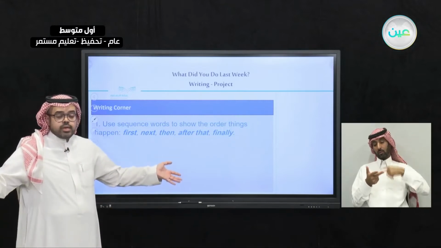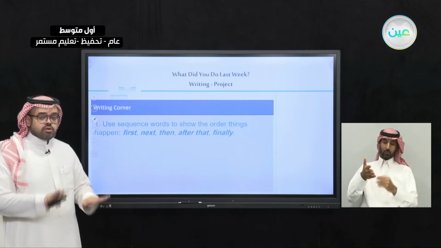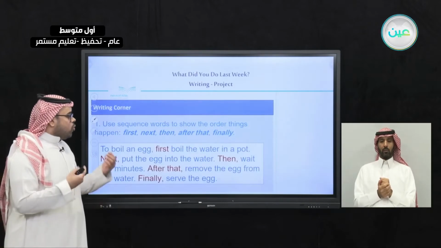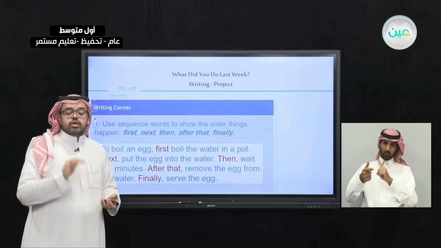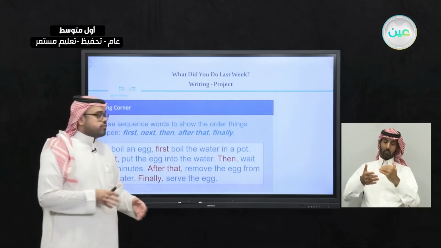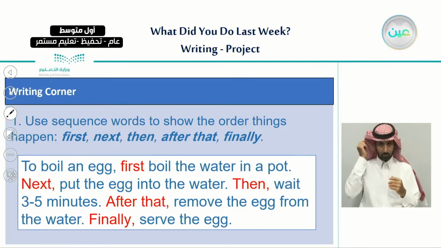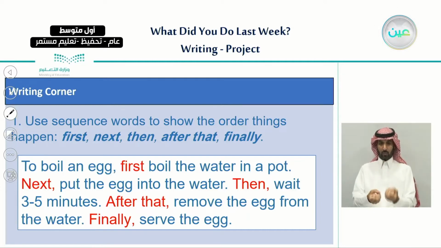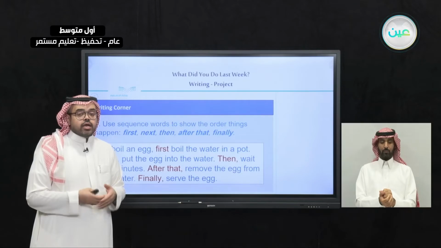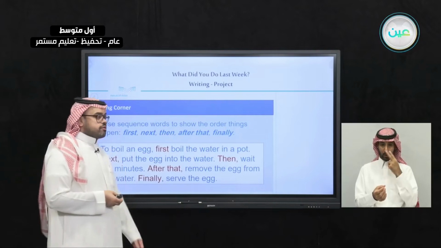We have many sequence words, but today we're only going to show these, as of this moment. So why are we using these sequence words? Just to put things in order. For example, let's imagine that we're talking about a boiled egg, and how can we make a boiled egg? I want to tell you how we can boil an egg, but I'm going to use sequence words. So let me show you this example.